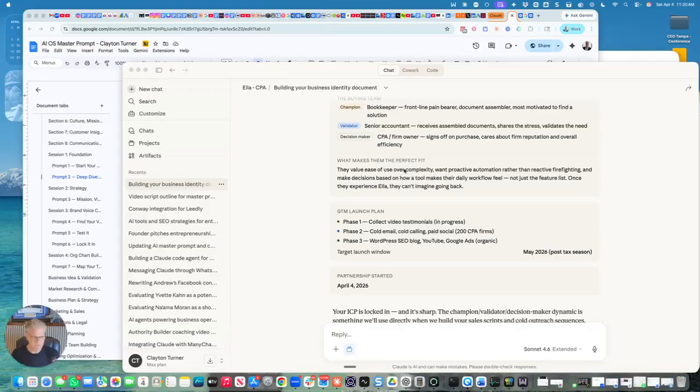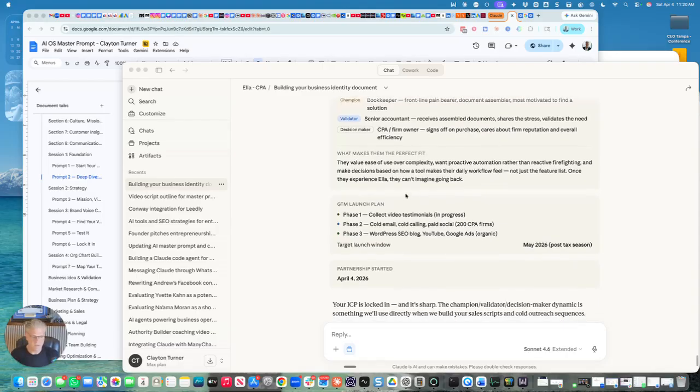frontline work. So they value ease of use over complexity. They want proactive automation rather than reactive firefighting, and make decisions on how the tool makes their daily workflow feel, not just the features list. So you don't want to sell the features on this. You want to sell them the time savings. That's what you're selling them. You're not selling cost savings on this one, you're selling time savings, right? So once they experience Ella, they can't imagine going back, okay?